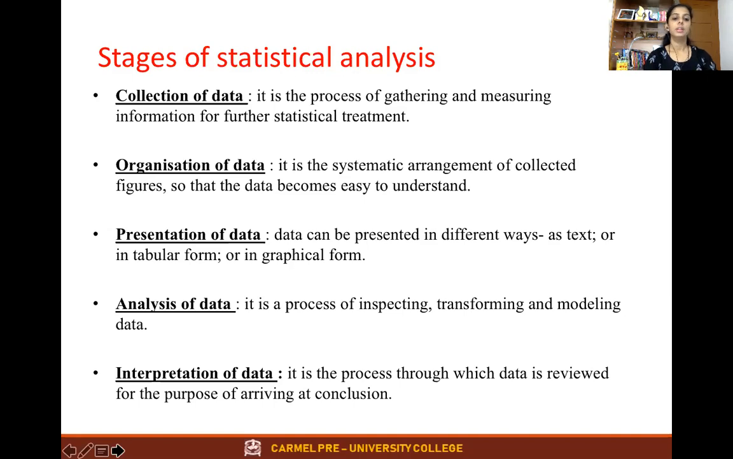So the next one is organization of data. After collecting, we have to organize it. We have to arrange it in a systematic manner. So it is a systematic arrangement of collected figures so that the data becomes easy to understand.